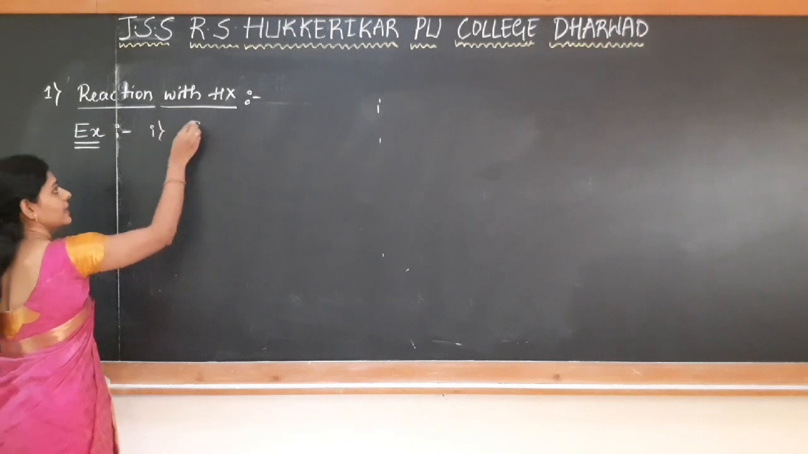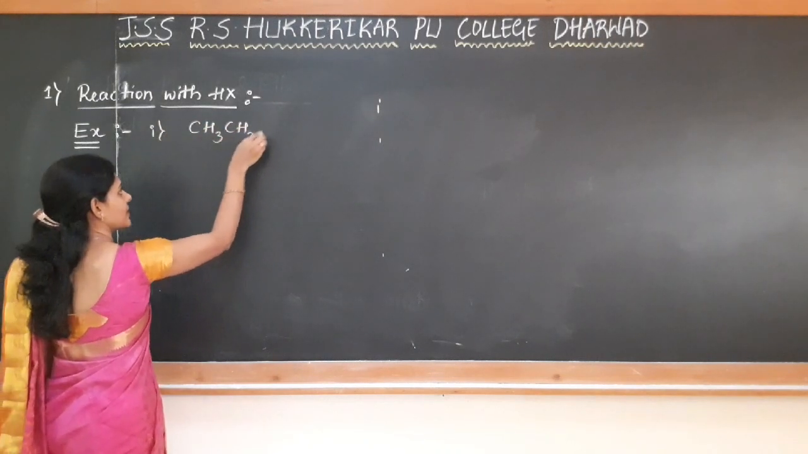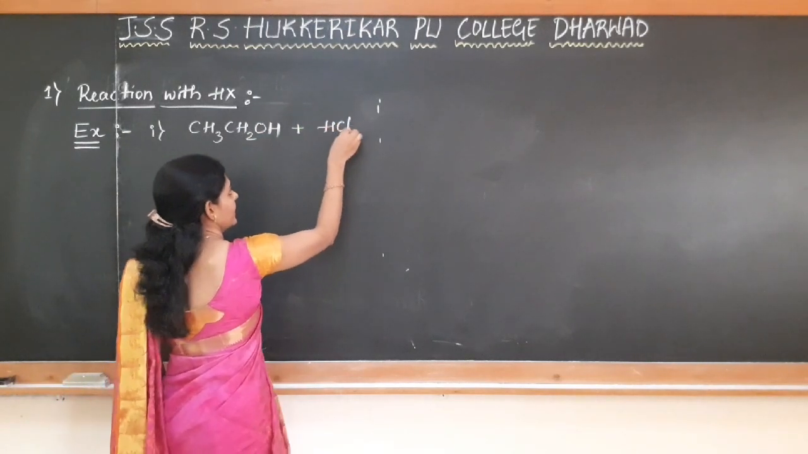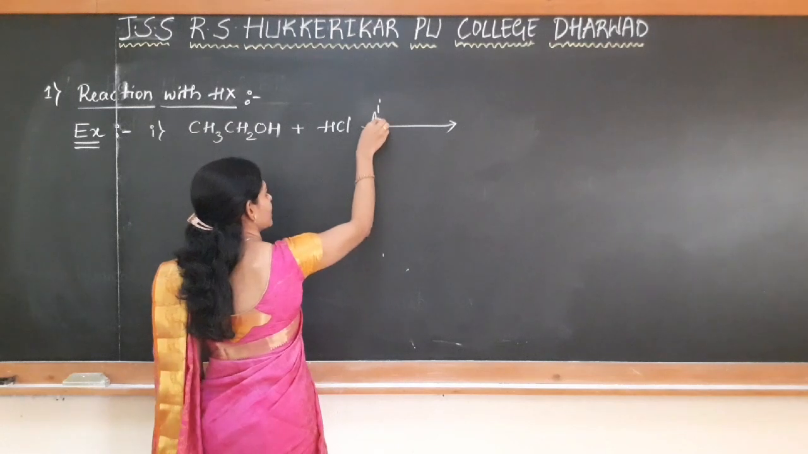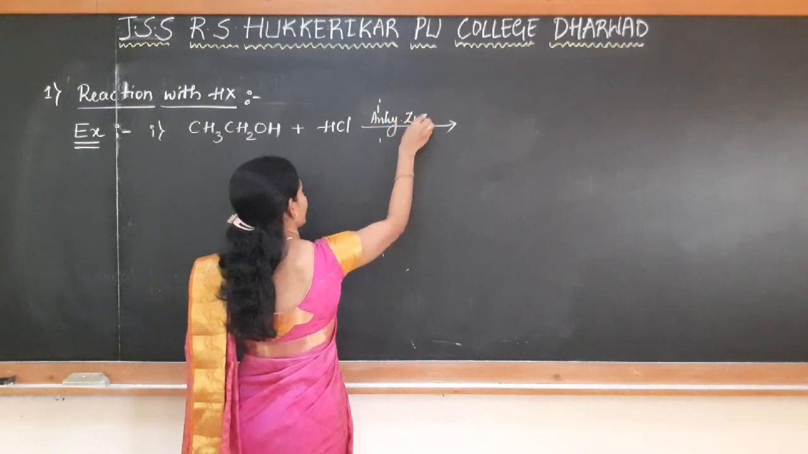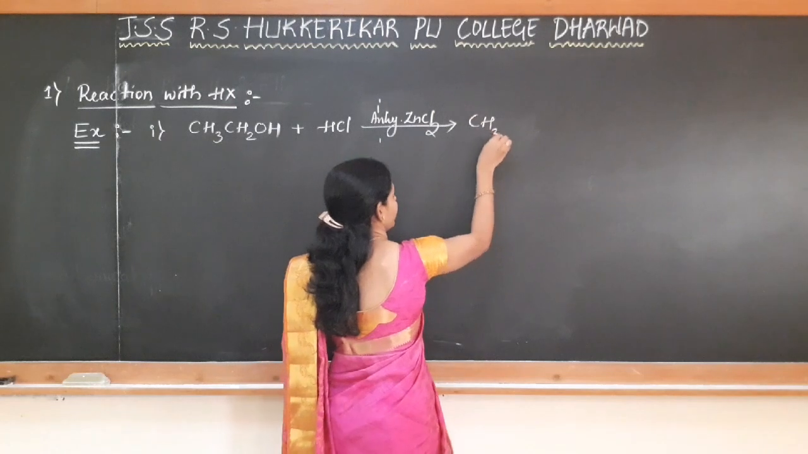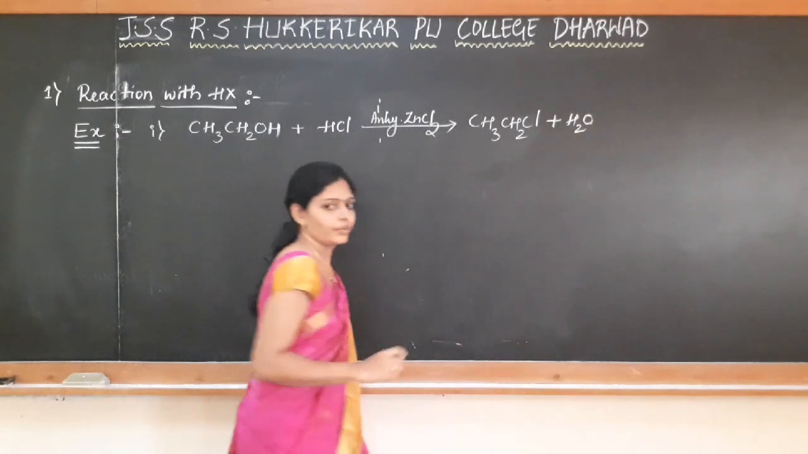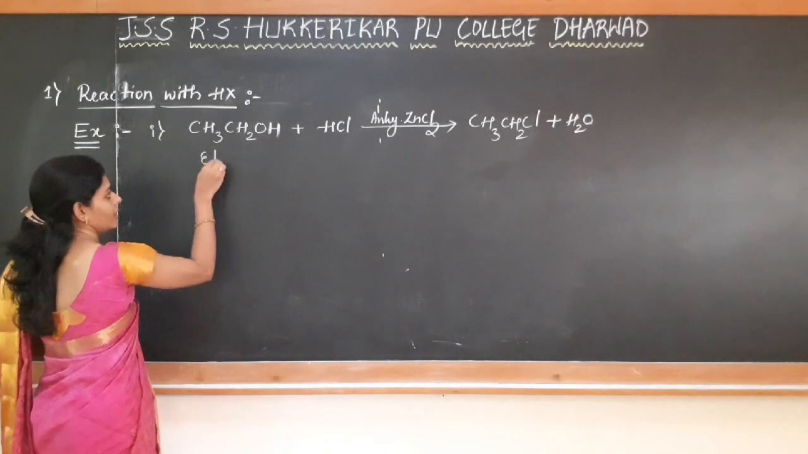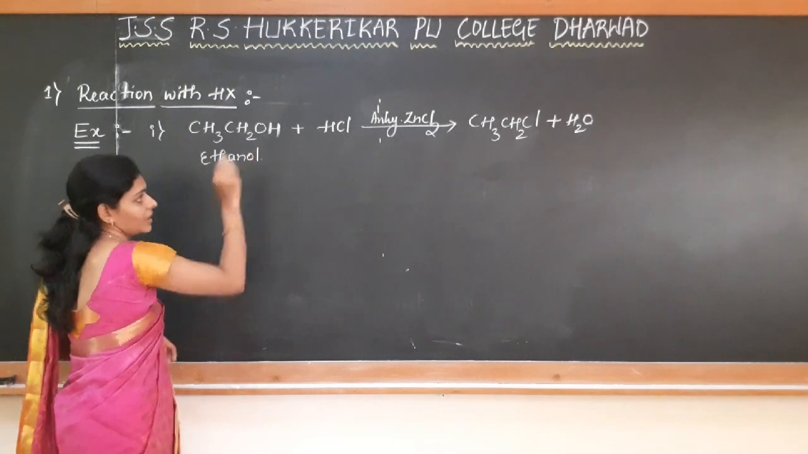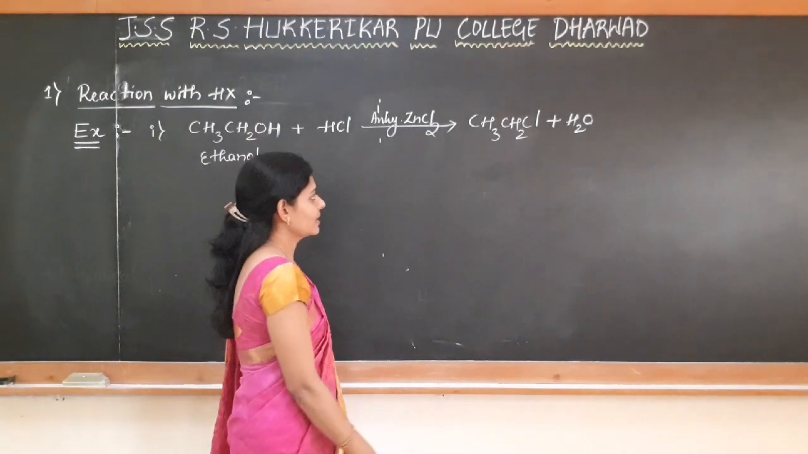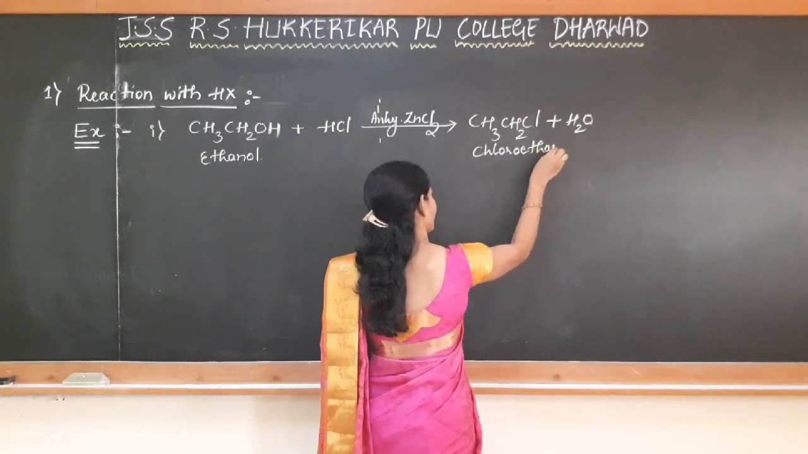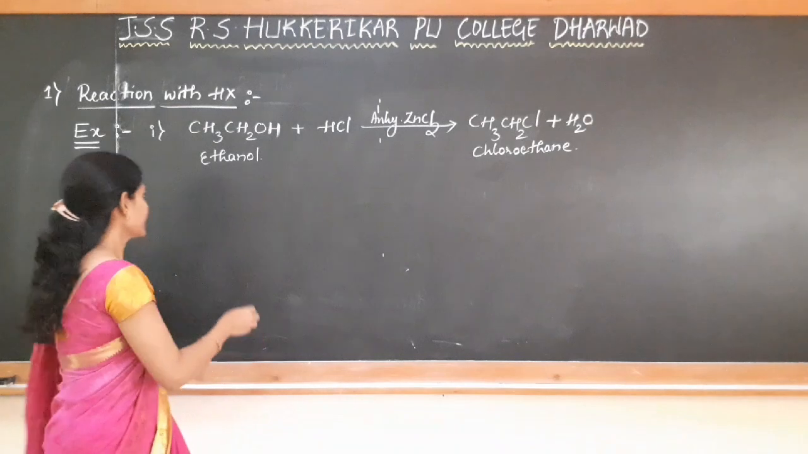The first example is, if I take ethyl alcohol, that is CH3CH2OH, when this is treated with concentrated HCl in presence of anhydrous zinc chloride, there is a formation of ethyl chloride, CH3CH2Cl plus H2O. So, when ethyl alcohol or ethanol is treated with concentrated HCl and anhydrous zinc chloride, there is a formation of chloroethane. This is the first example.